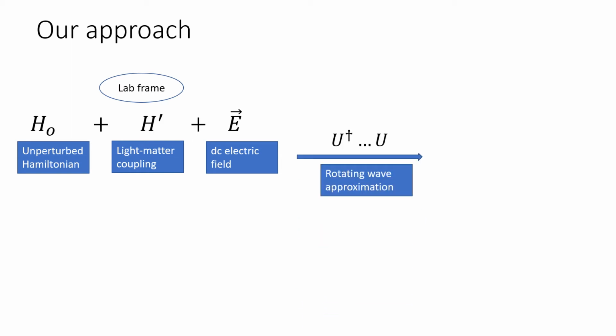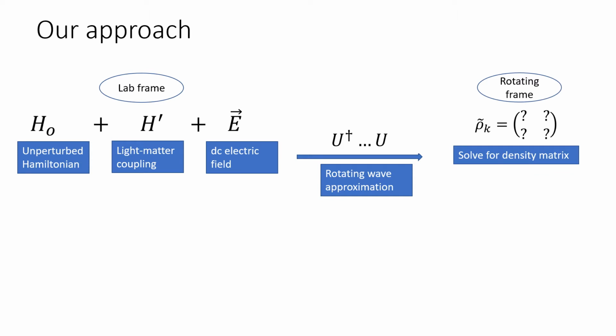With excitation near resonance, we employ the rotating wave approximation and transform into the rotating frame, where the calculation can be done more conveniently. In the rotating frame, we calculate the density matrix solution with two components. The zero order component is the response to the strong pump field, and the perturbation term rho 1 is the correction to the zero order term up to first order in the DC E field.